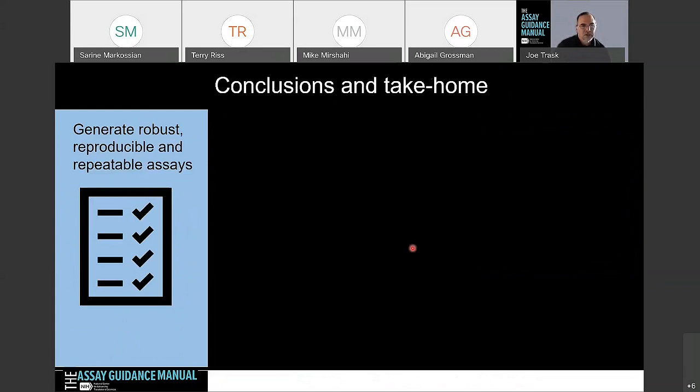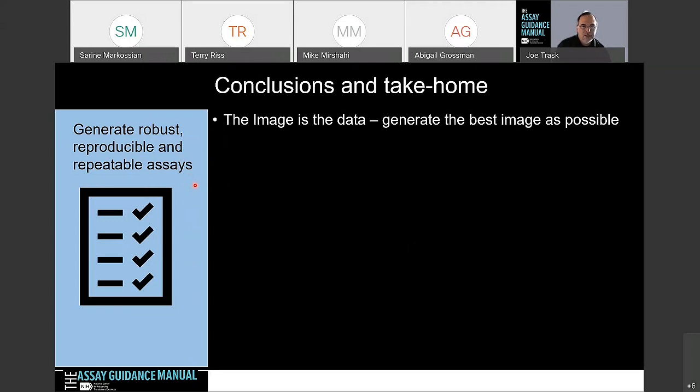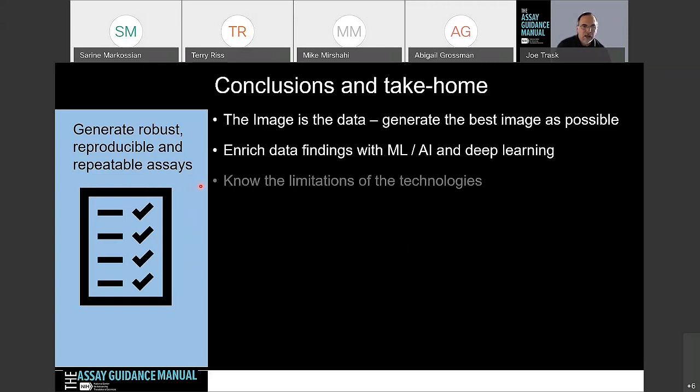So the conclusions and take-home messages that I have for you, and I think you've probably heard this over and over, and I think Nate had mentioned this earlier: you want to generate robust, reproducible, and repeatable assays. Again, for the images and the data, we want to generate the best images possible. We want to enrich the data findings with machine learning and AI. Know the limitations of the technology.